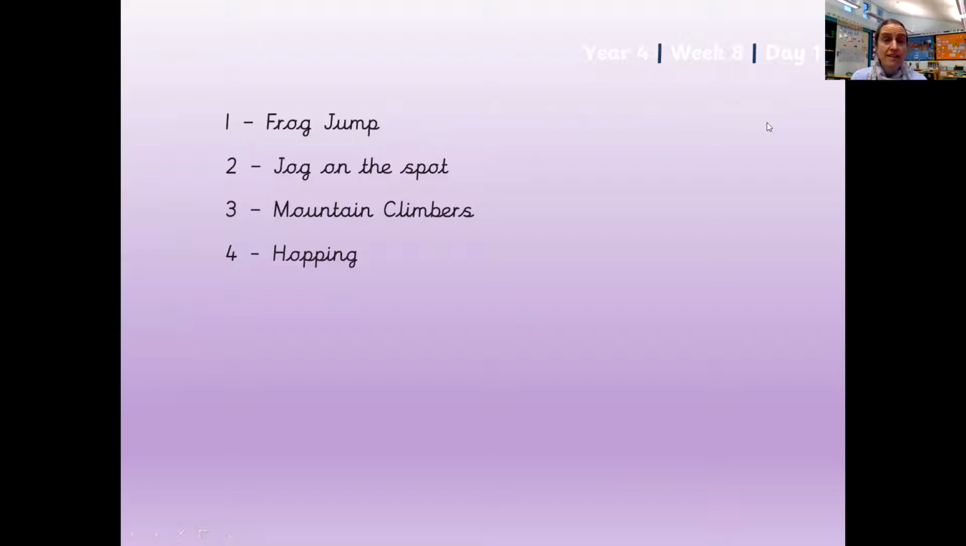So everybody up on their feet, get doing the exercise that you need to do. If you are doing the frog jump, you could do it all around the room if you like, or you can do it on the spot. Jogging, do that on the spot. You don't want to run into anything. Mountain climbing, you should have your hands on the floor, pulling your knees up to your chest.